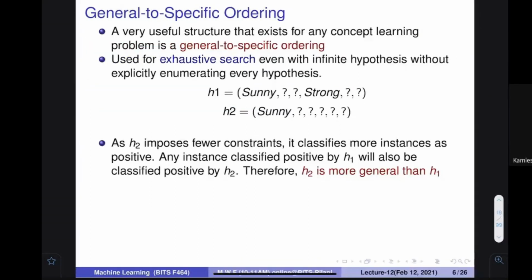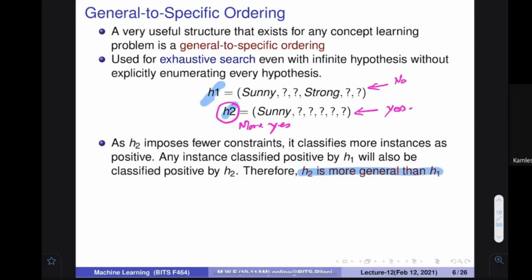If it is more general, then for the cases where the other was telling no, this one is also going to say yes. This general one gives more yes. So we say in this particular setting, as you have just told me, that H2 is more general than H1.